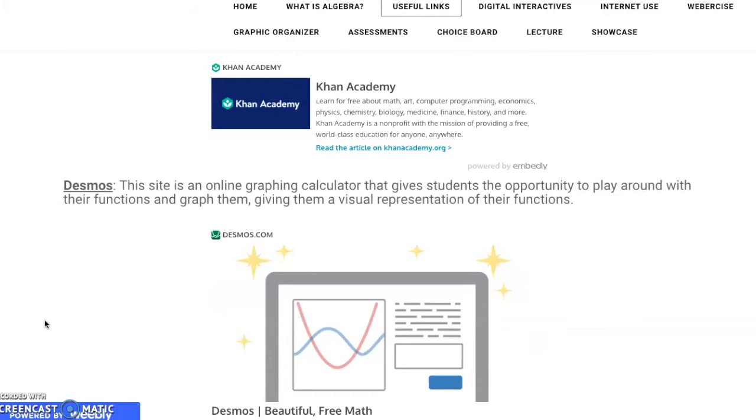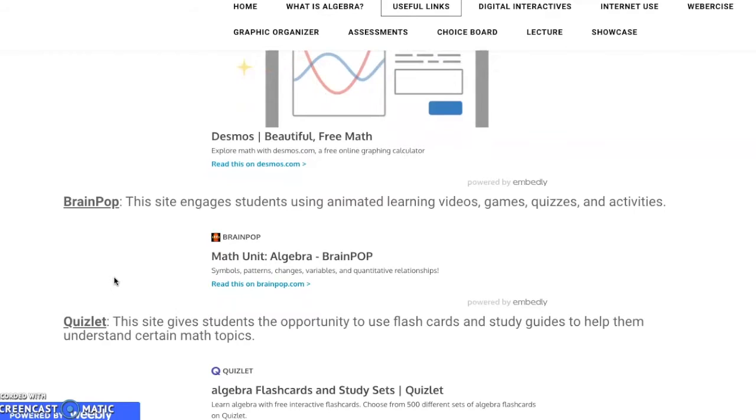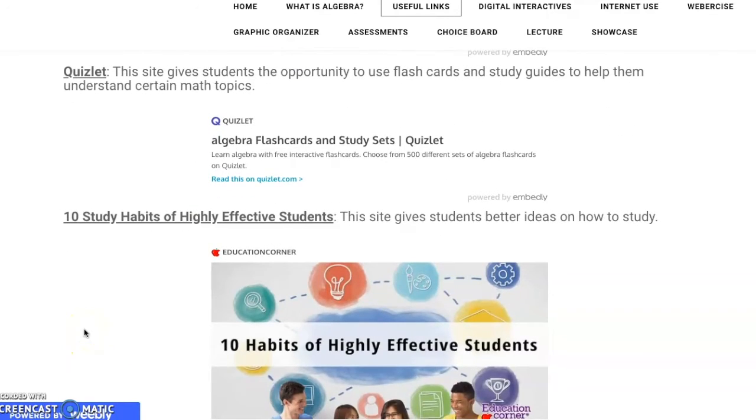Here I also have Desmos, which is an online graphing calculator. So you can pretty much see what your function looks like in a graph. And this is a website that we'll be using a lot throughout this website. I also have Brain Pop, and this site engages students using animated learning videos, games, quizzes, and activities. I also have Quizlet, in which you'll be able to use flashcards and study guides to help you with these topics.